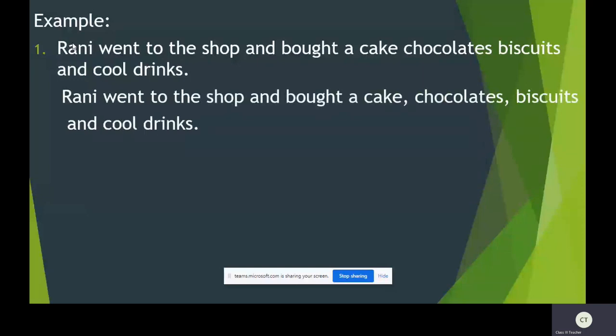Rani went to the shop and bought a cake, comma, chocolates, comma, biscuits, and cool drinks, full stop.